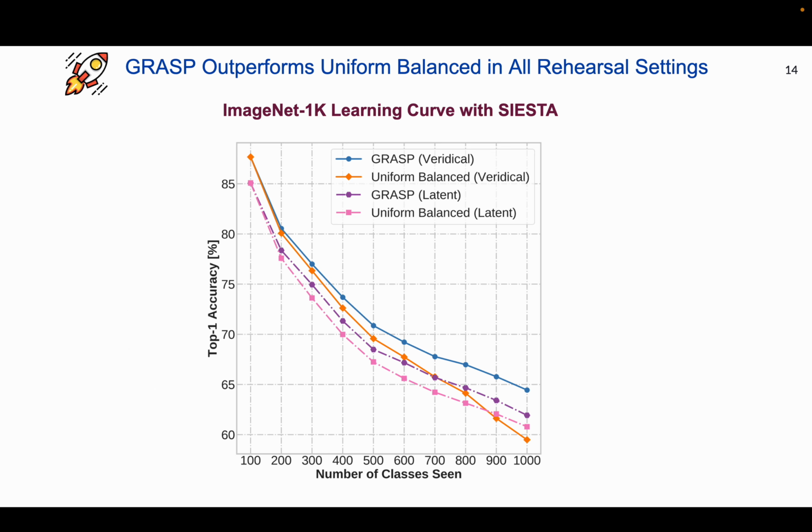Here we assess GRASP's ability in large-scale continual learning on ImageNet 1000 under a variety of scenarios such as latent rehearsal and veridical rehearsal. Both GRASP and Uniform Balanced use the same rehearsal algorithm, SIESTA, in class incremental learning scenarios. We observed that in both latent and veridical rehearsal settings, GRASP consistently outperforms the Uniform Balanced policy. We also conducted a statistical analysis. Using McNemar's test, we compared the predictive accuracy of GRASP and Uniform Balanced policies and found that they were significantly different in all cases.